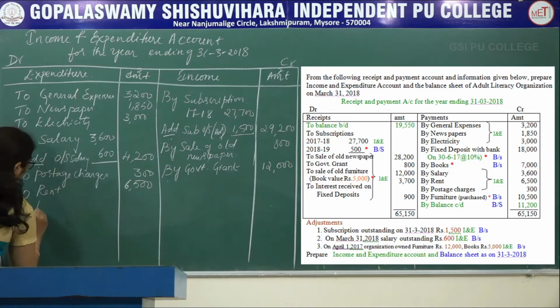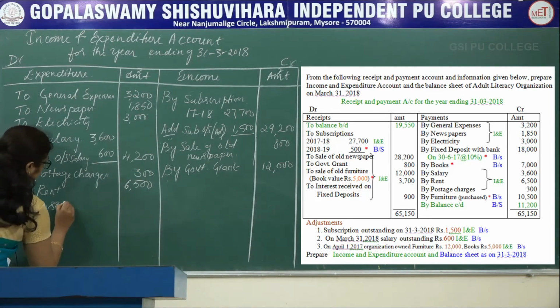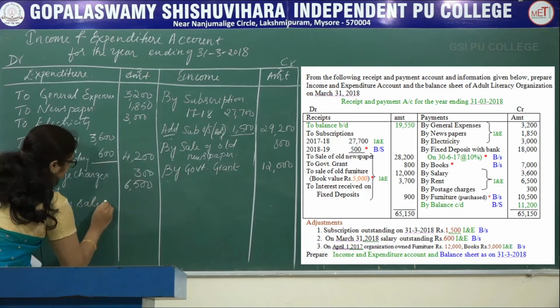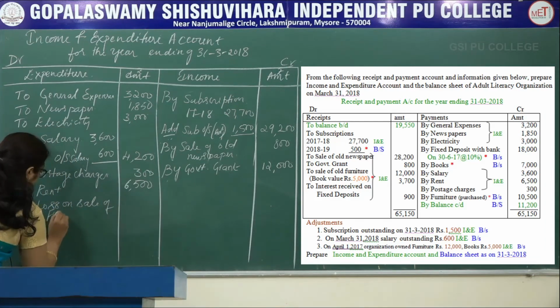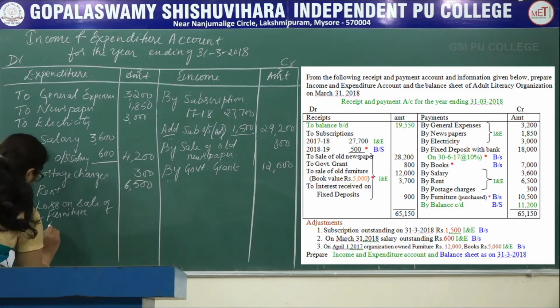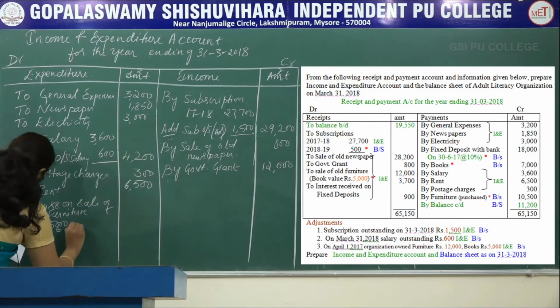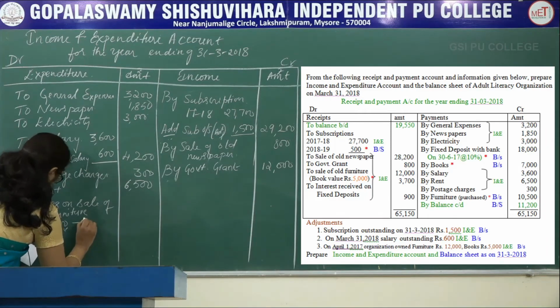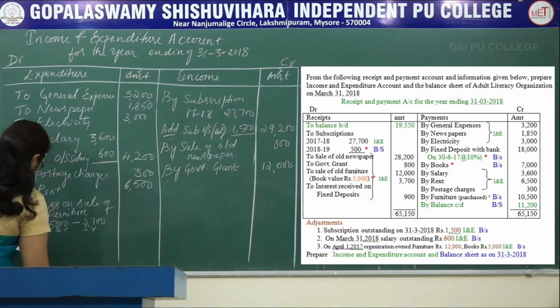To loss on sale of furniture. Actual book value of the furniture is 5,000. This is book value minus, in the outer column they are given 3,700. This is sale value.